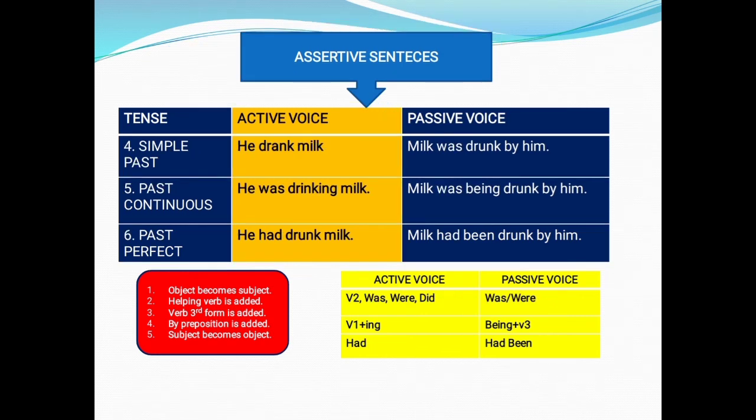In the same way, simple past, past continuous, and past perfect tense also change into passive voice. Simple past: he drank milk. Passive voice is milk was drunk by him. Past continuous: he was drinking milk. Passive voice is milk was being drunk by him. Past perfect: he had drunk milk. Passive voice is milk had been drunk by him.